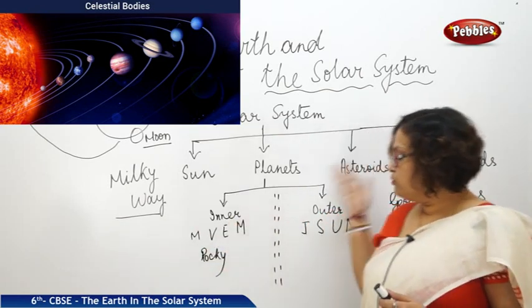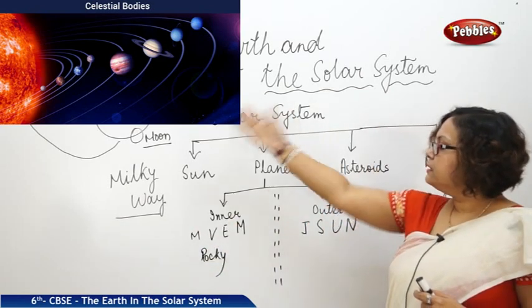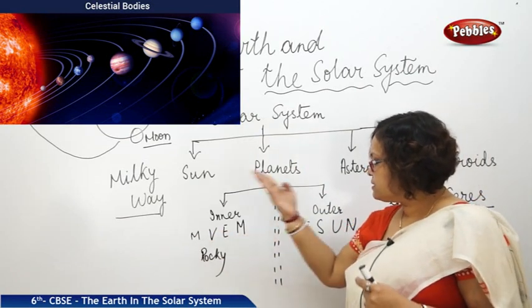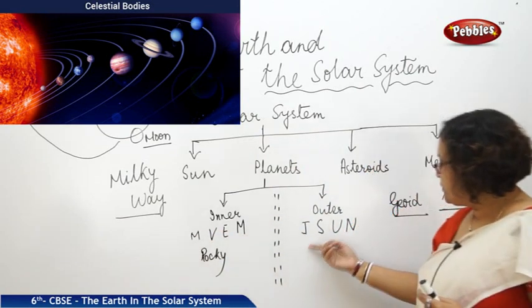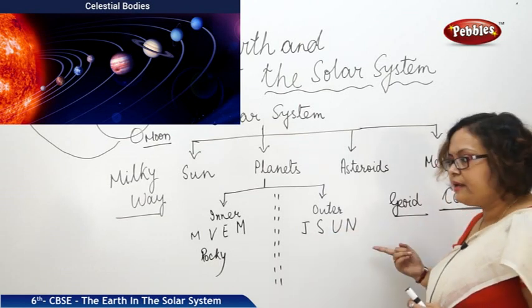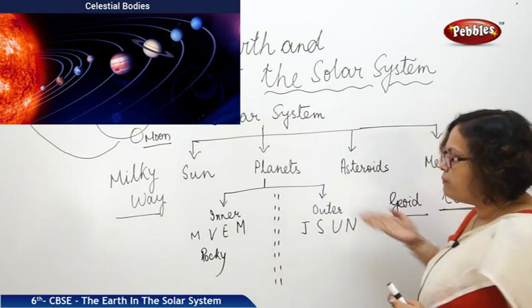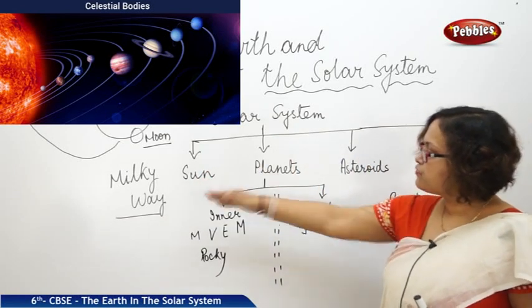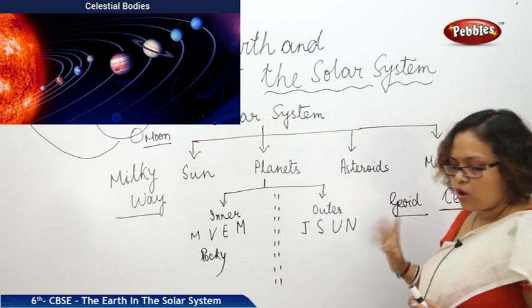Next, I hope you know all the names of the planets. Let us see them according to the order: Mercury, Venus, Earth, Mars, Jupiter, Saturn, Uranus and Neptune. This is the order from the Sun, if we consider the distance from the Sun.